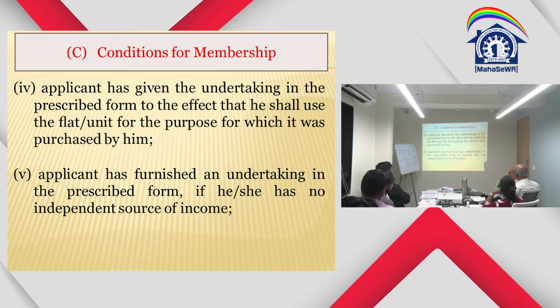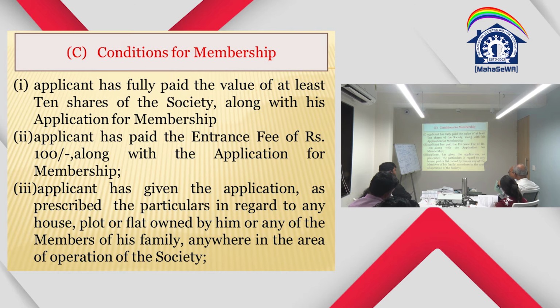So in the case of a transfer of share also, this type of undertaking we take. That means the flat which he has purchased, he will use it for the purpose for which it has been purchased. Applicant has given an undertaking in the prescribed form if she has no independent source of income. Because nowadays, if you want to buy a flat in Mumbai, you have to buy in a housing society only. So the area of operation of the society is... But whether it is the same society? Both same society. Area of operation means same society. So you have to say that I do not have a flat in the same society.